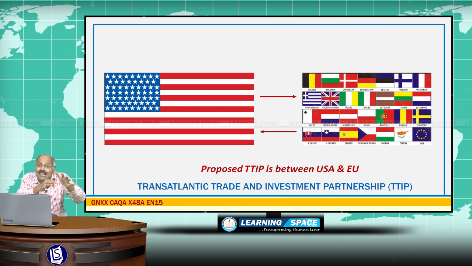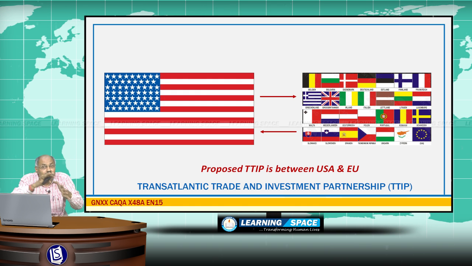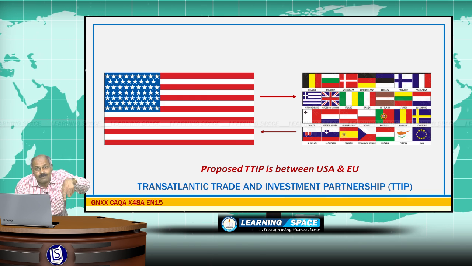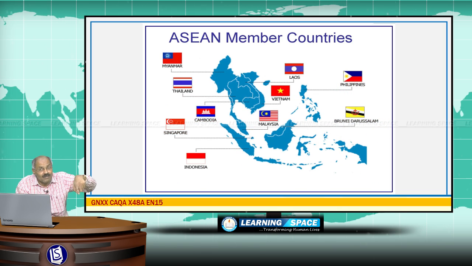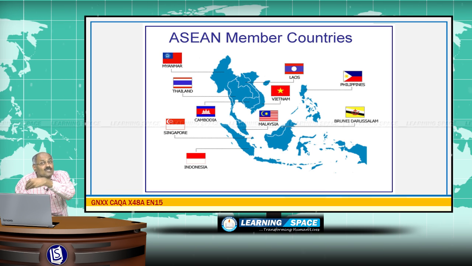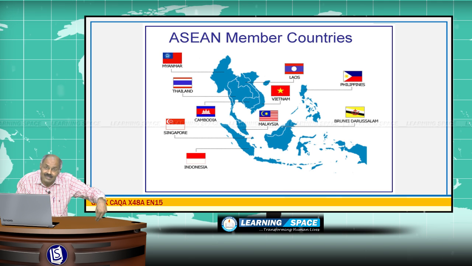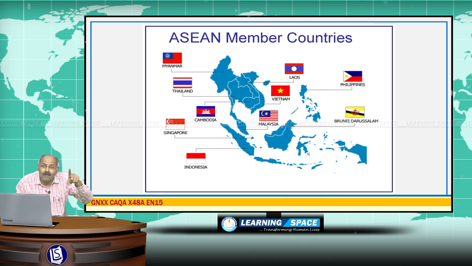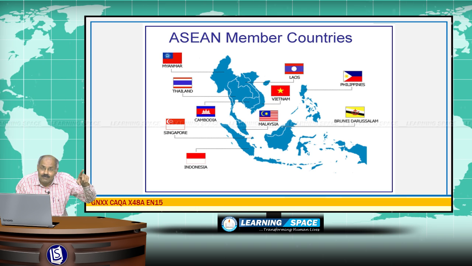And ASEAN, all of you are well aware, is the grouping of 10 Southeast Asian nations, started in the year 1967, and India is not a member of any of these three groups.